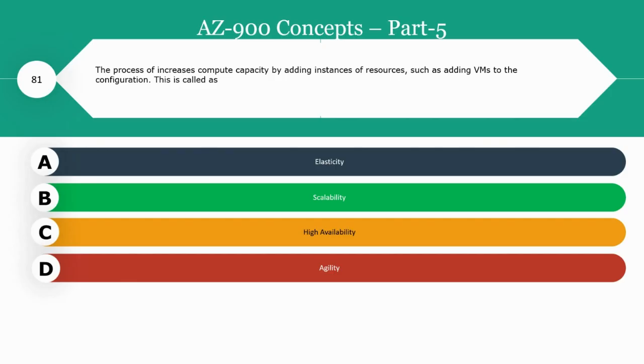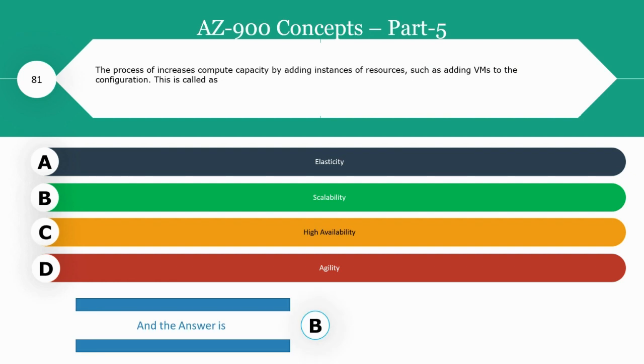The first question: the process of increasing computer capacity by adding instances of resources, such as adding VMs to a configuration. This is called as elasticity, scalability, high availability, or agility. Vertical scaling or scaling up, which means increasing the capacity of the resource, for example by using a larger virtual machine size, adding an additional VM in the configuration to support demand, is called as scalability. So the right answer for this question is B, scalability.